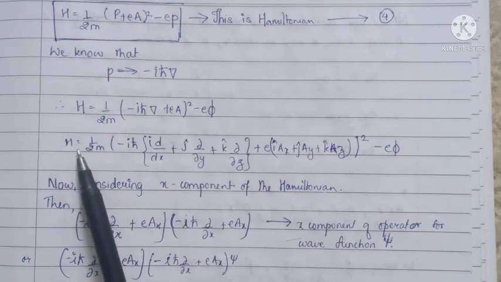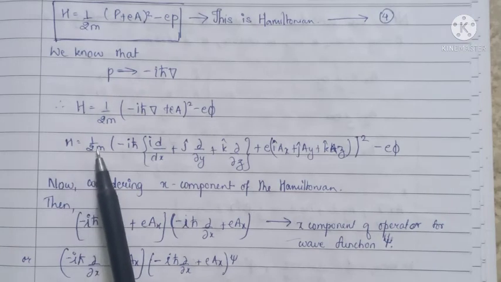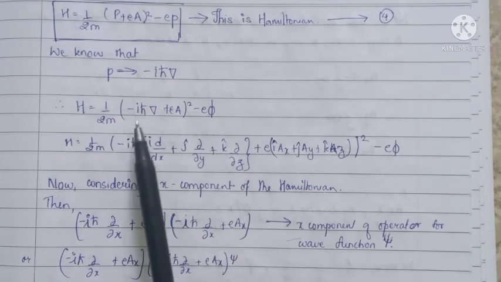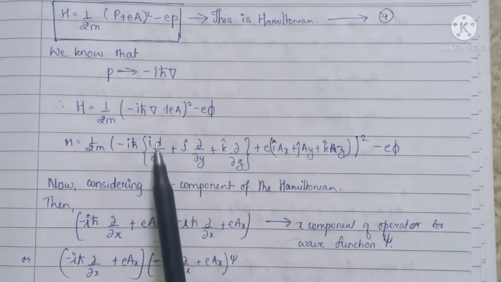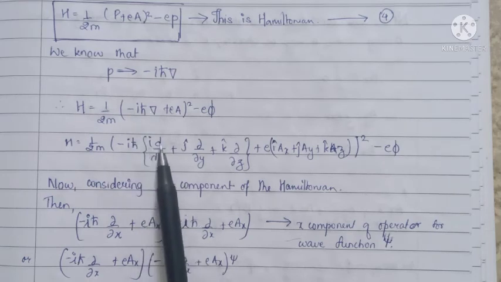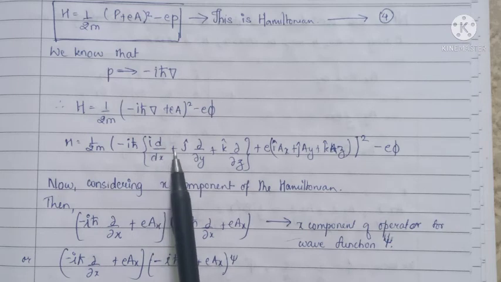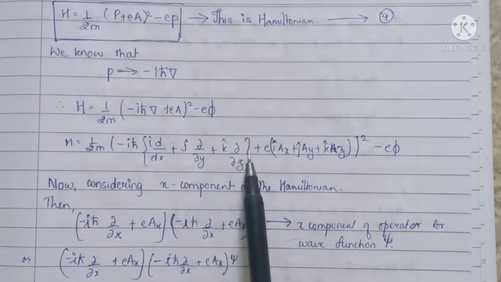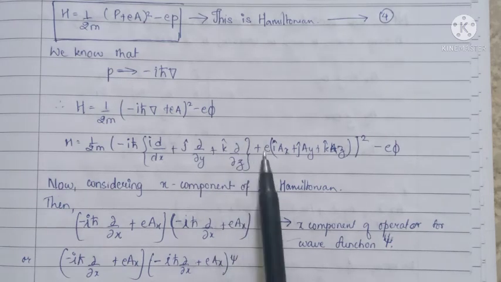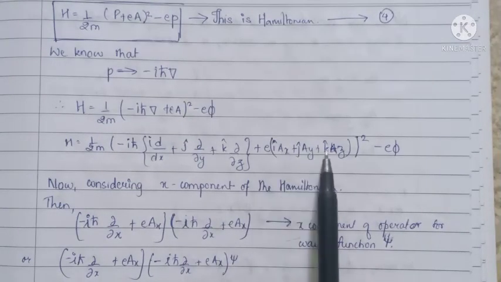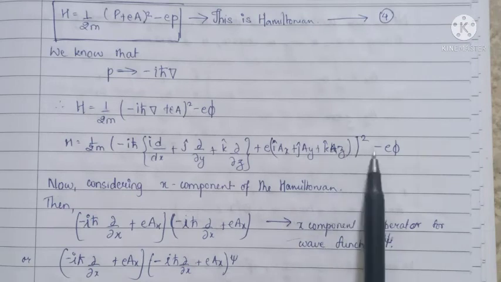So now it can be written as H is equal to 1/2m (minus iħ del plus eA) squared minus eφ. Now we will open this, so this del can be written as i-cap ∂/∂x plus j-cap ∂/∂y plus k-cap ∂/∂z, and plus e times the three components of A, which are i A_x plus j A_y plus k A_z, whole squared, minus eφ.